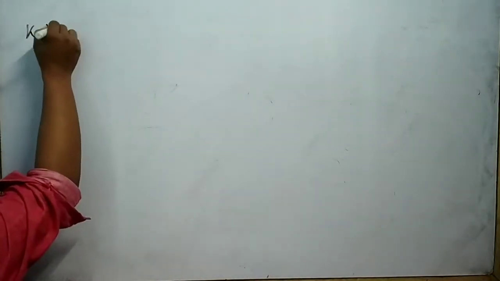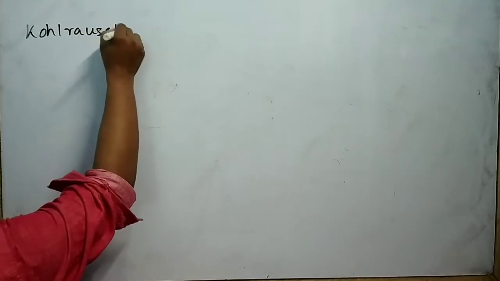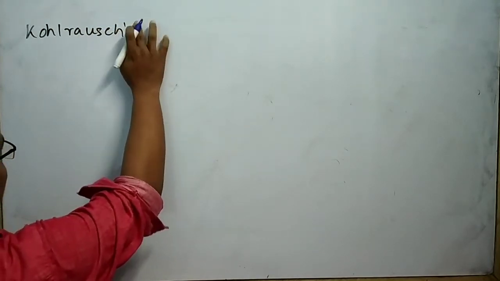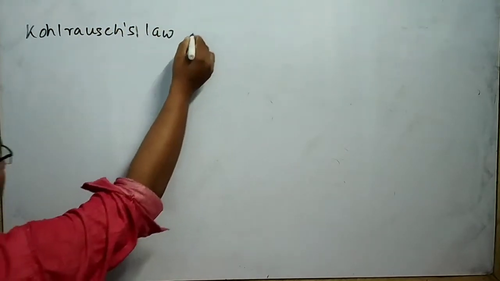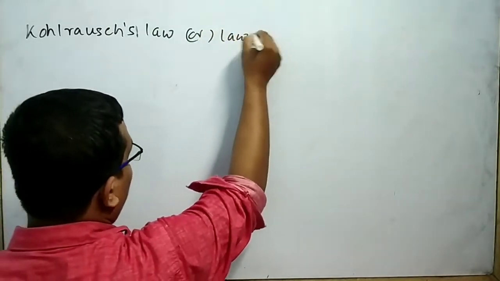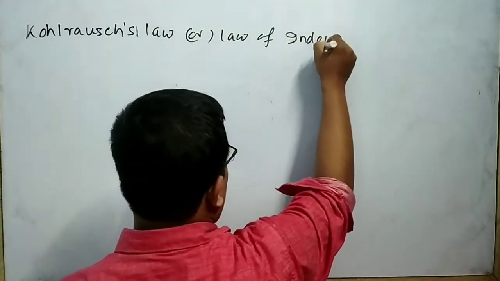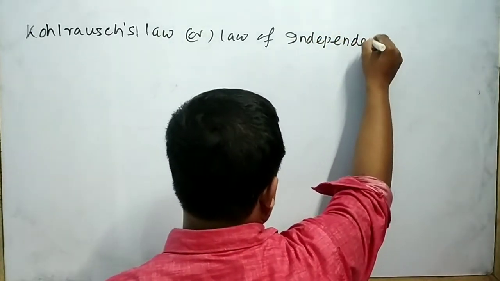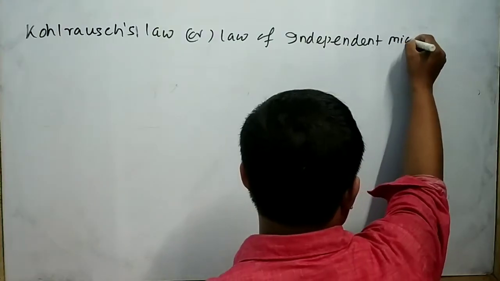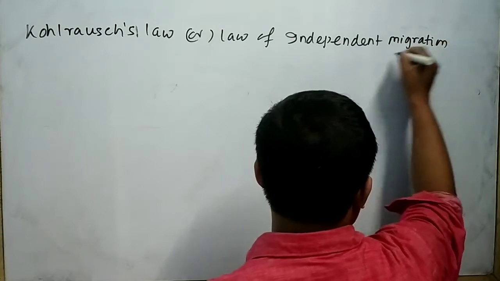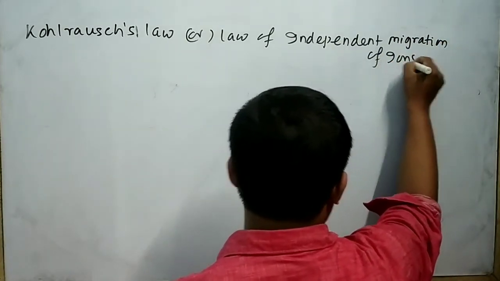Now I will discuss Kohlrausch's law. It is also called the law of independent migration of ions.